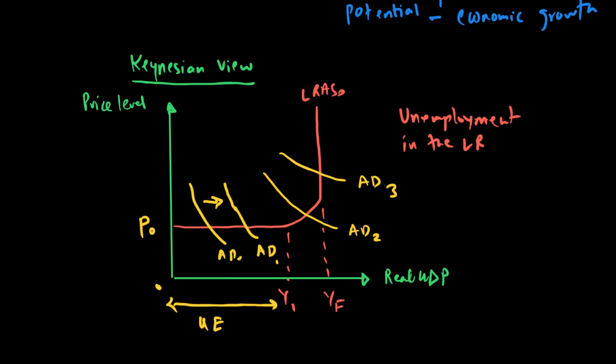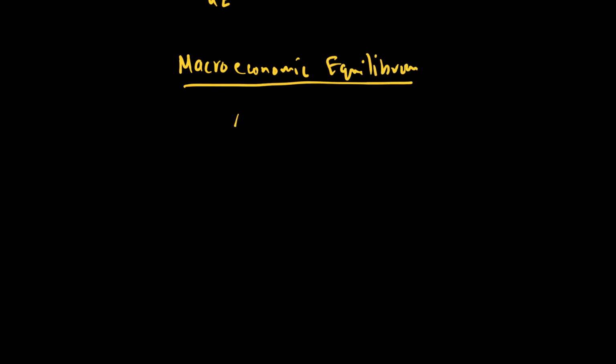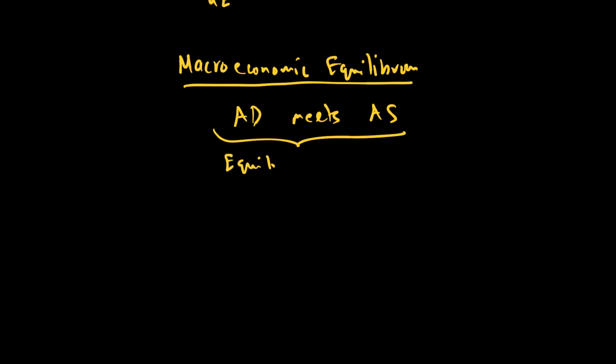Now that we are done with the discussion of short run and long run, let's talk about the macroeconomic equilibrium. Our macroeconomic equilibrium happens when the AD curve meets the AS curve, and this is where we get what we call equilibrium real GDP and price level.